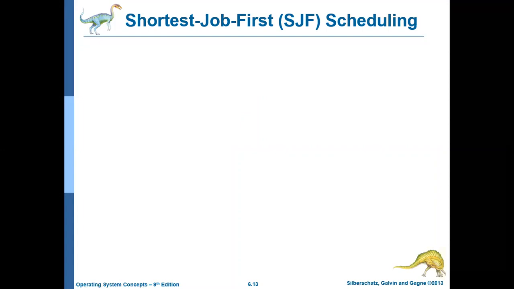Welcome. In the last lecture, we discussed the FCFS, first come first serve scheduling algorithm. In this lecture, we'll be discussing the shortest job first scheduling algorithm. The drawback with the FCFS algorithm is that it has a very high average waiting time.